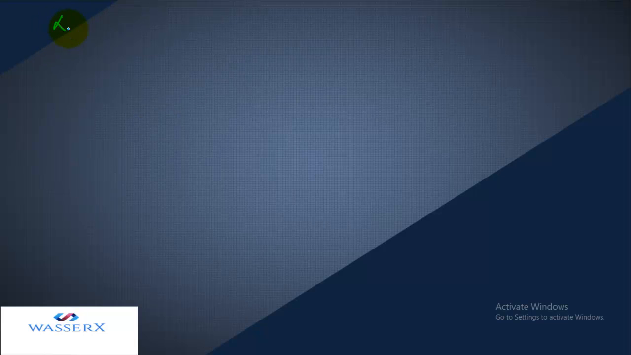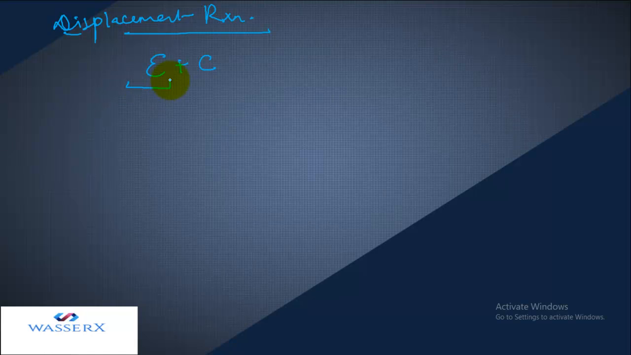Another type is the displacement reaction. This is a reaction which occurs between an element and a compound. So it is a compulsory condition that we have to use one element and one compound. This element should be more reactive and the element in the compound should be less reactive. Then the more reactive element is going to displace the less reactive one, and as a result we get the products.